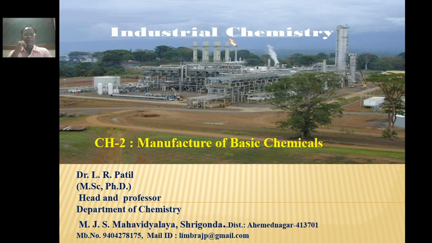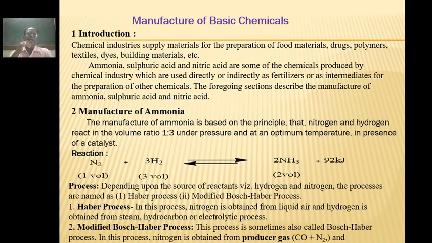Student friends, today we have to study Chapter 2, Manufacture of Basic Chemicals. In that, first we have to know what is meant by basic chemicals. Chemicals like ammonia, sulfuric acid, and nitric acid are some basic chemicals. They are widely used in the fertilizer industry or as intermediates for the preparation of other chemicals. We have to study them one by one.